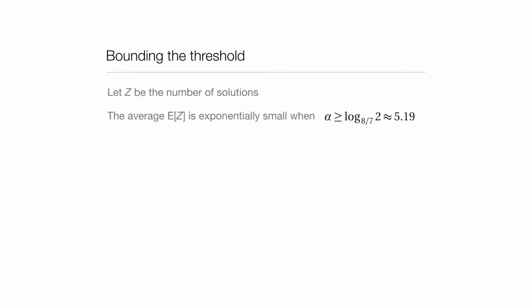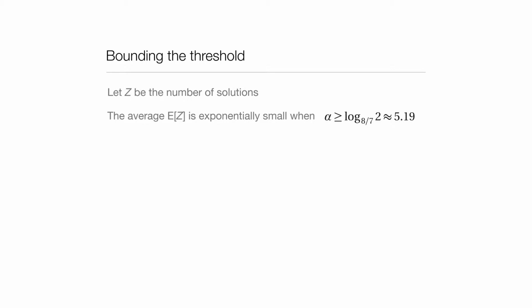Now, what we've learned is that the average number of solutions of a random formula gets exponentially small when alpha is bigger than a number which is 5.19. Now, think a little bit about what the average number of solutions tells us. Here is a basic fact from discrete probability.